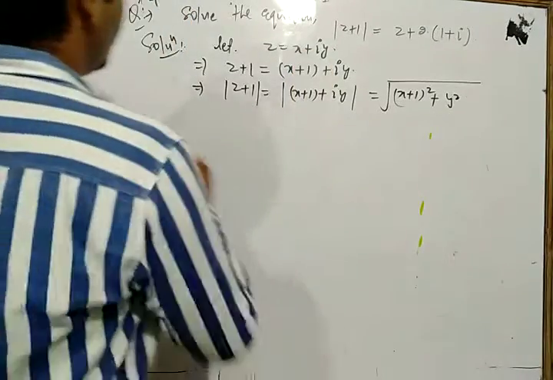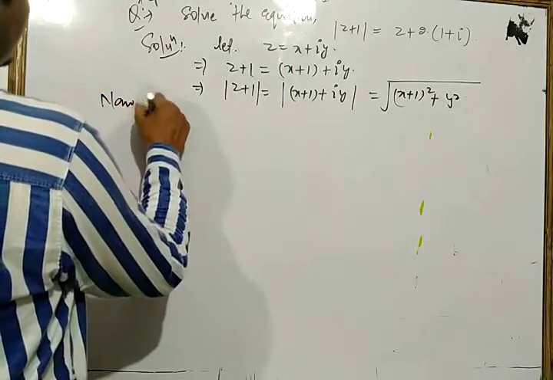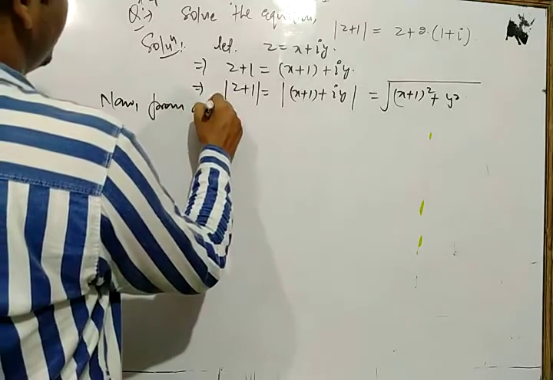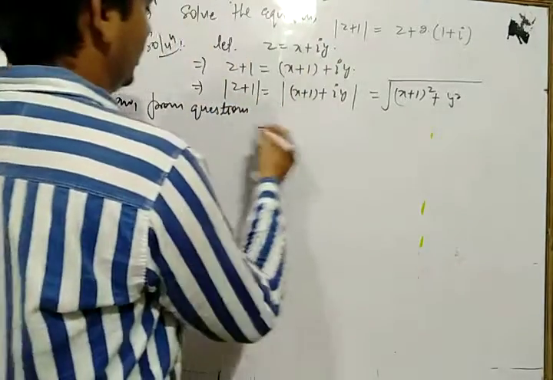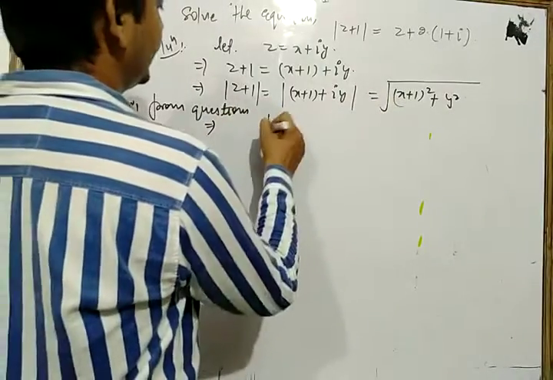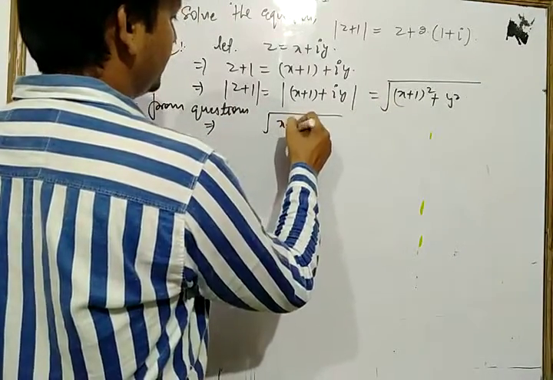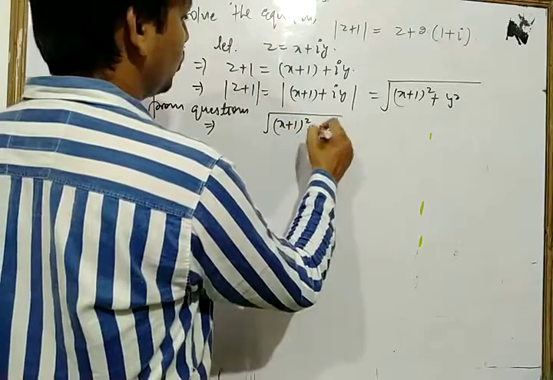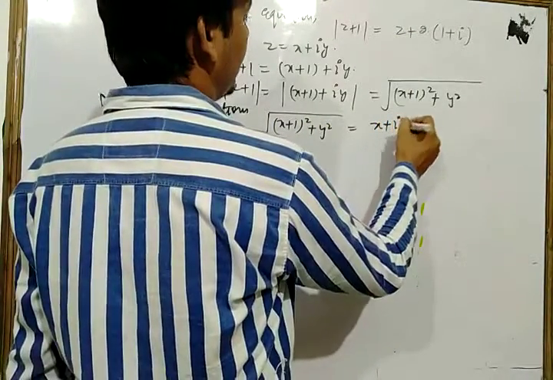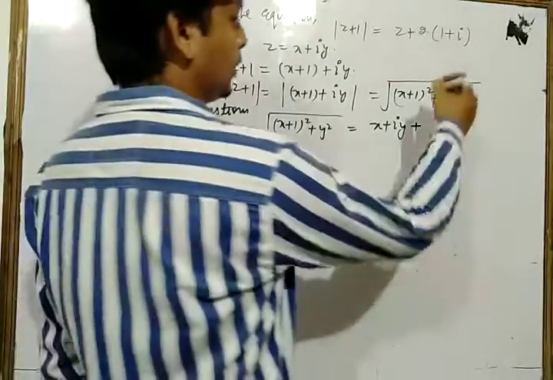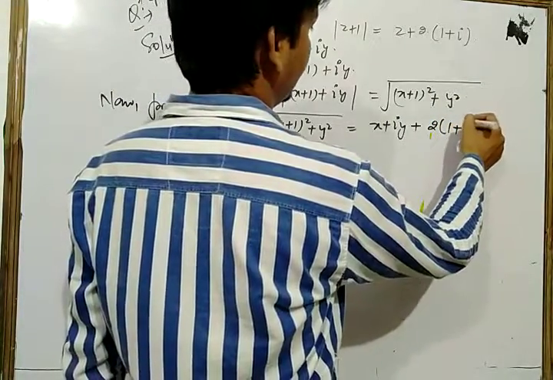Now from the question, let's see what we have. The value of that is the square root of (x plus 1) whole square plus y square is equal to, here the value of z is what? x plus iy plus 2 times (1 plus i).